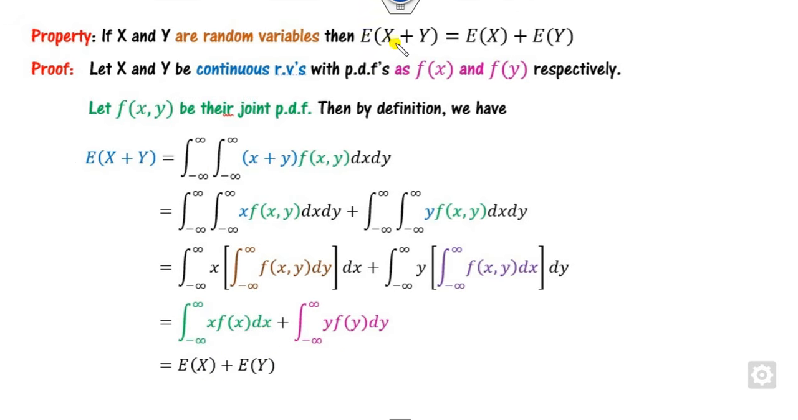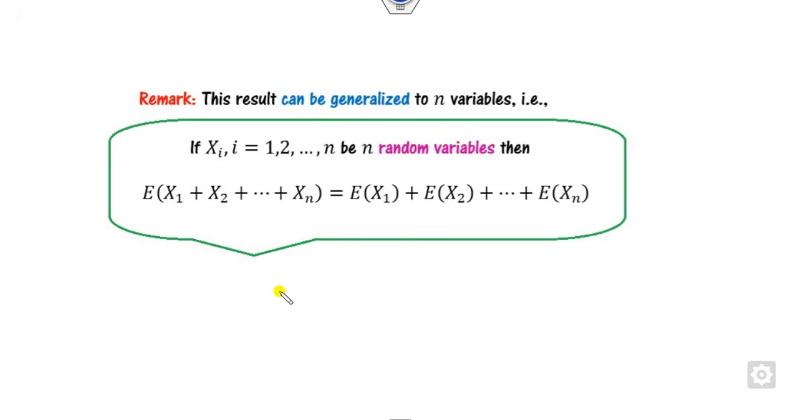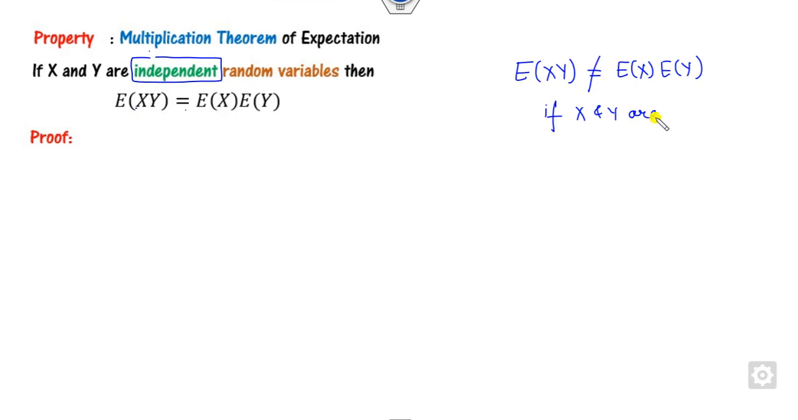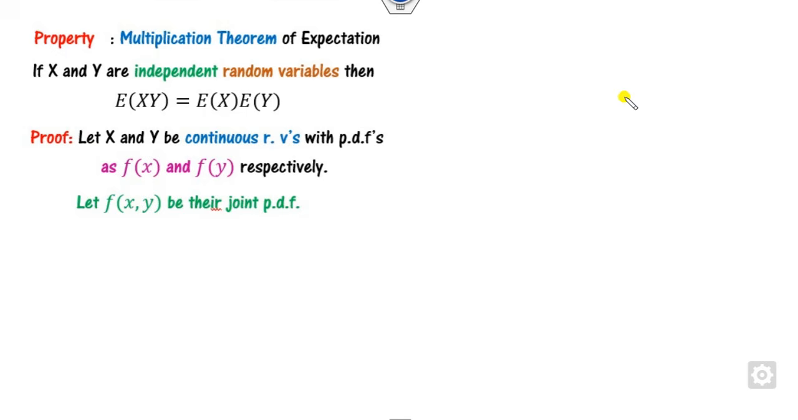So this result, which is for two variables, we can extend to n variables. The same result we can do for the multiplication. So there is a multiplication theorem. If you have independent random variables, then the expectation of the product is equal to the product of the expectations. But make sure that only when X and Y are independent can you write this as a product. They are not equal if X and Y are not independent.